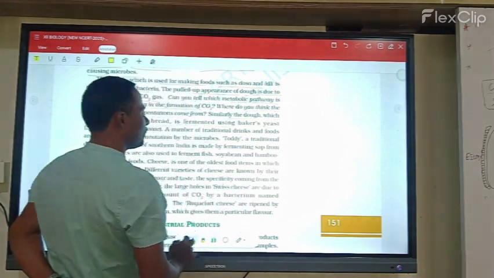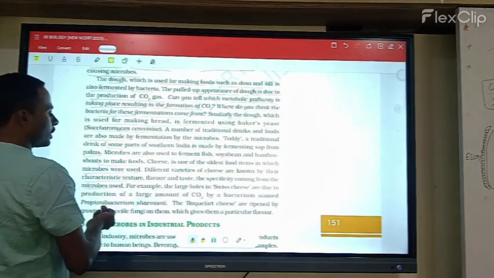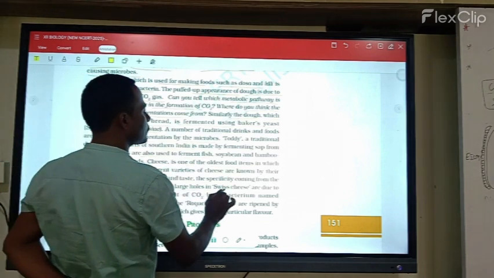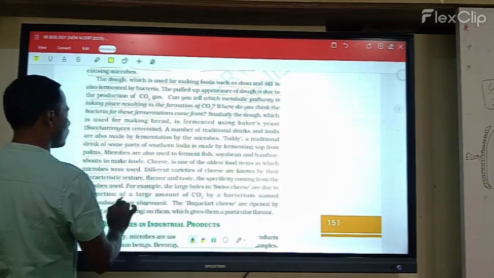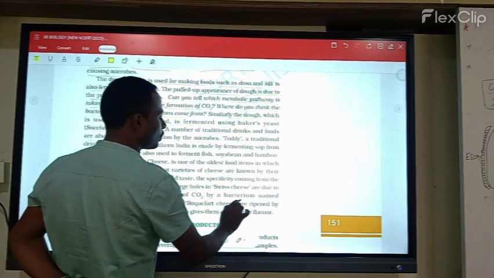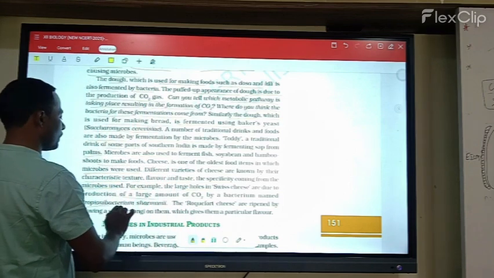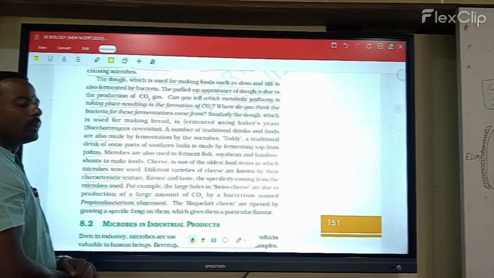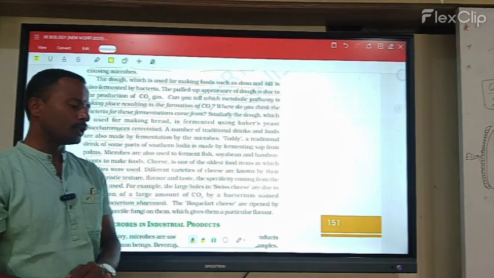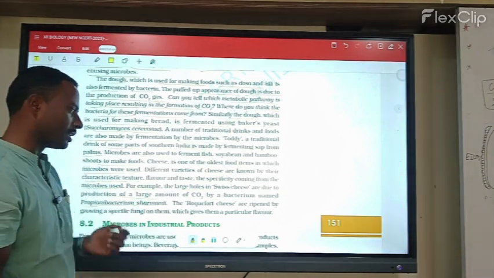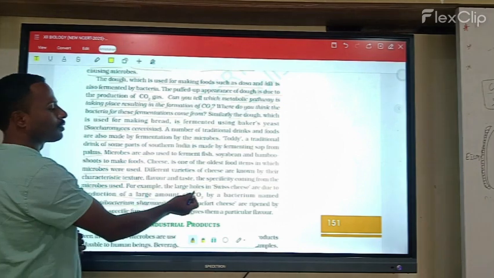Specifically, microbes are used in certain ways. For example, the large holes in Swiss cheese are due to the production of a large amount of CO2 by a bacterium named Propionibacterium shermanii. So here the Swiss cheese has large holes due to the production of carbon dioxide. It is the production of a large amount of carbon dioxide.